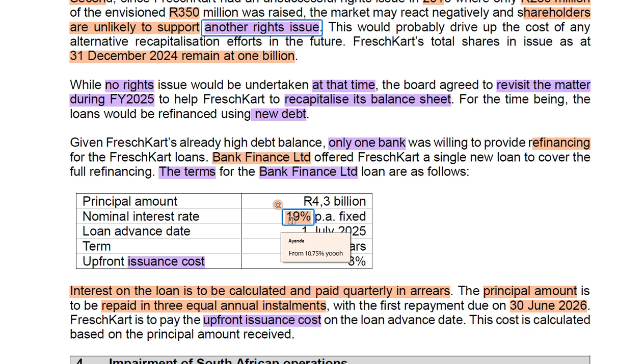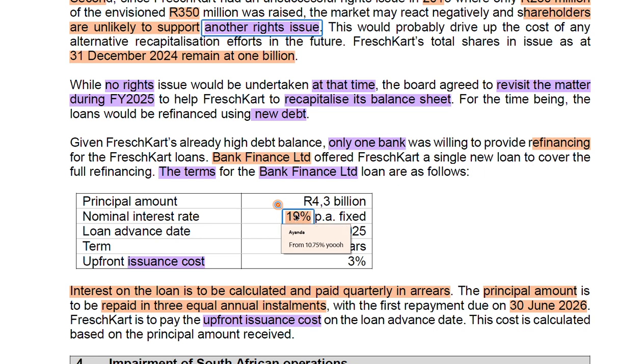However, it is expected because we are now highly geared as compared to years ago when we received the previous bulk of loans. Bank Finance Ltd has to charge us higher interest rates for the risk they are taking to provide us a loan while we are highly geared.